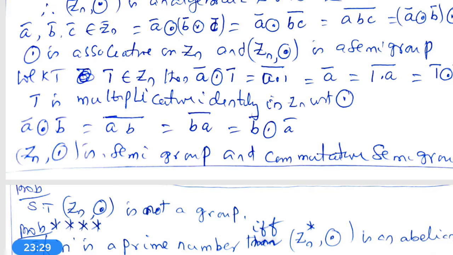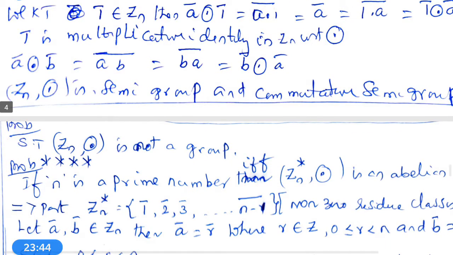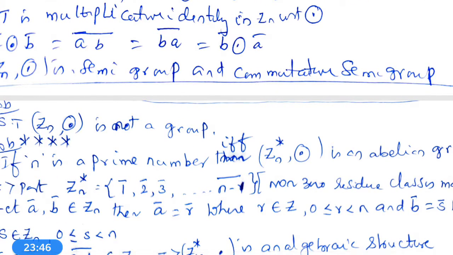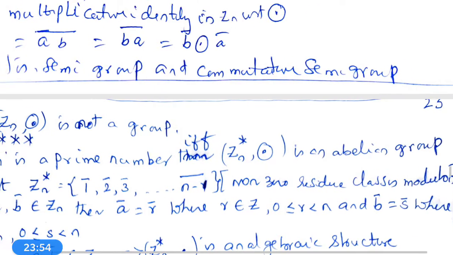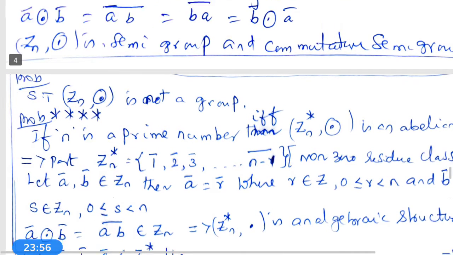Therefore, A bar circle dot B bar is equal to AB bar. What is AB bar? BA bar. What is BA bar? B bar circle dot A bar. Therefore, Zn comma circle dot is a semi-group and the commutative property also holds. That's why Zn comma circle dot is a commutative semi-group with unity.